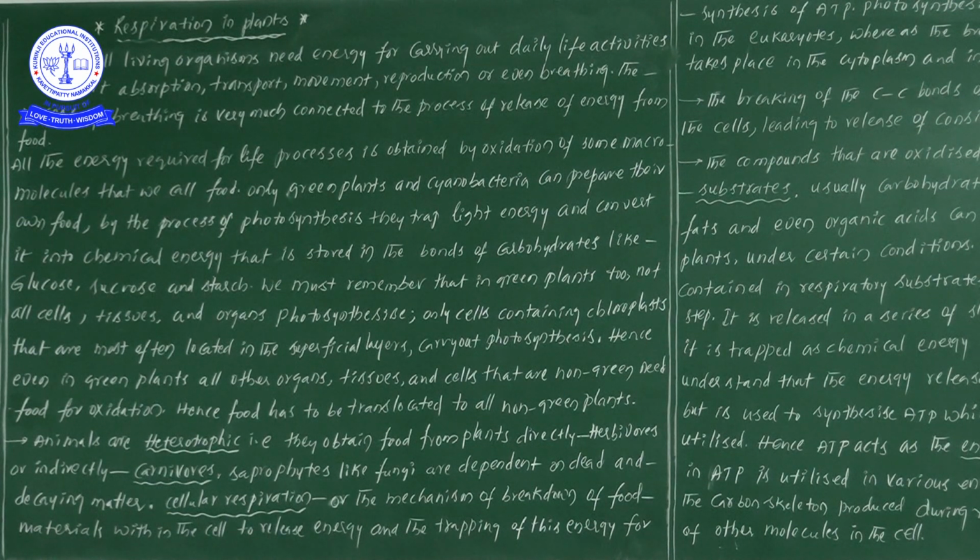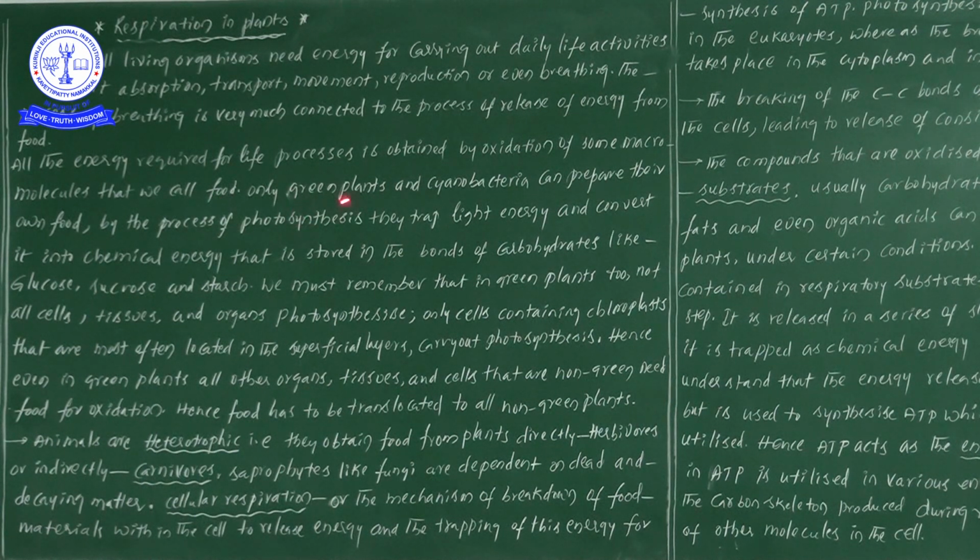If you take the food, we know very well, already we have seen in biomolecules, macromolecules means proteins, nucleic acids, carbohydrates, polysaccharides and lipids. Likewise, there are different types of macromolecules present. When all these macromolecules are oxidized, energy is liberated from the food. Thereby the energy required by the life processes is obtained by the oxidation of some macromolecules that we call food.